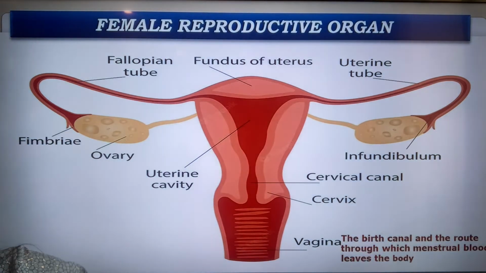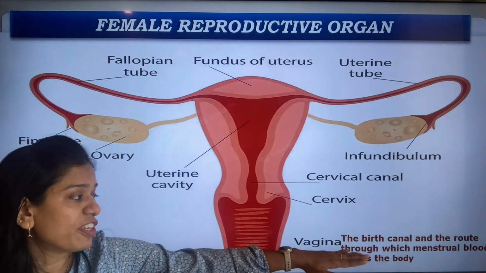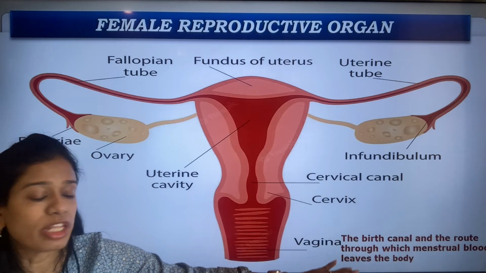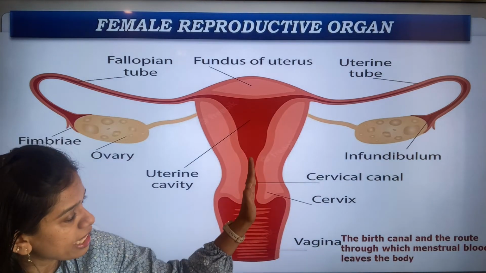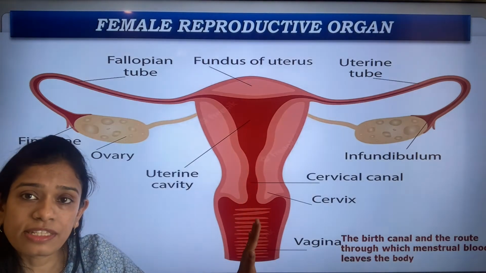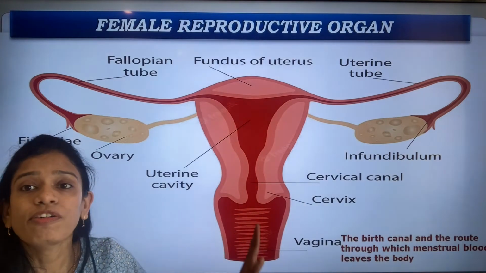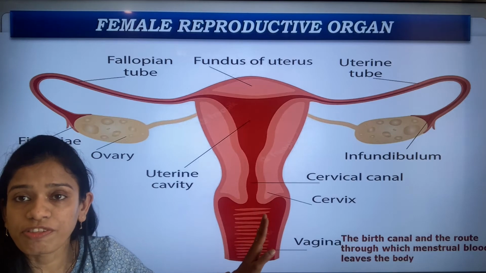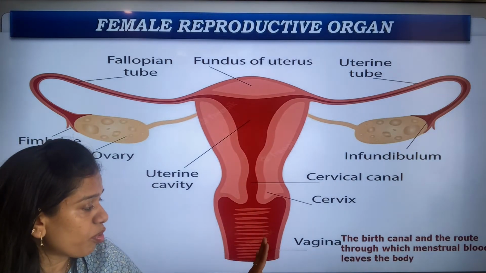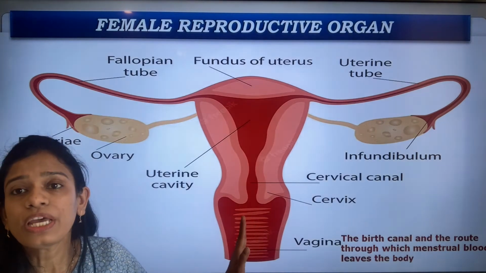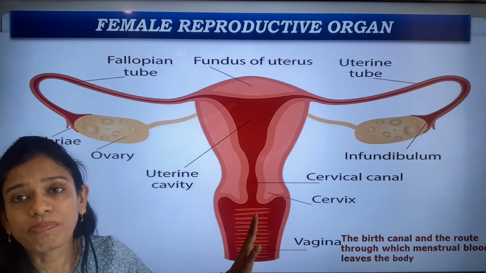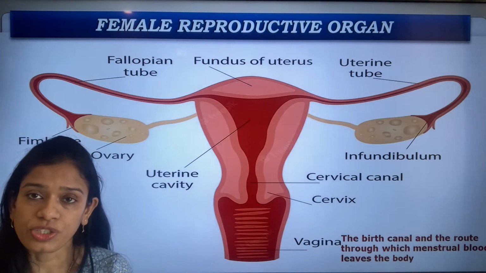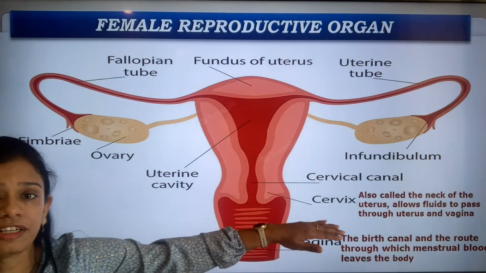The first thing is the vagina. The vagina is the birth canal, and it is the route through which the menstrual blood leaves the body. This is the vagina. It is the birth canal, through which babies are born, and it is also the passage for the menstrual blood to come out during menstruation. The next is the cervix.